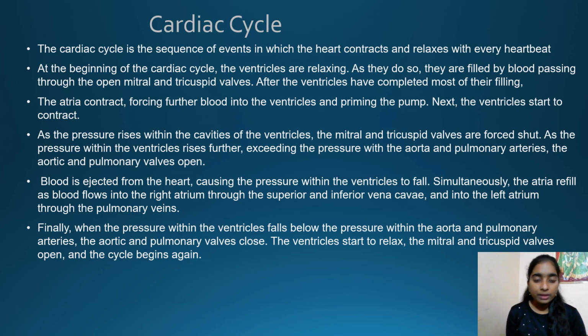Finally, the pressure within the ventricles will fall below the pressure within the aorta and pulmonary arteries. Thus, the aortic and pulmonary valves will close and the ventricles will start to relax, and thus the mitral and tricuspid valves open, and the cycle will begin again.